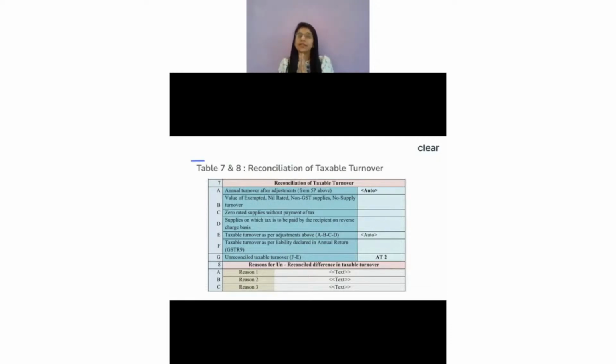But if you feel there are differences, why would there even be differences? Let's assume that in GSTR-9 you have not correctly shown your nil supply or maybe non-GST supply, right?